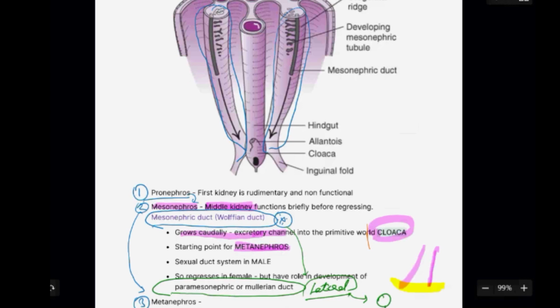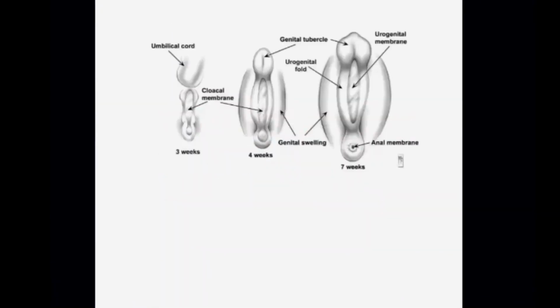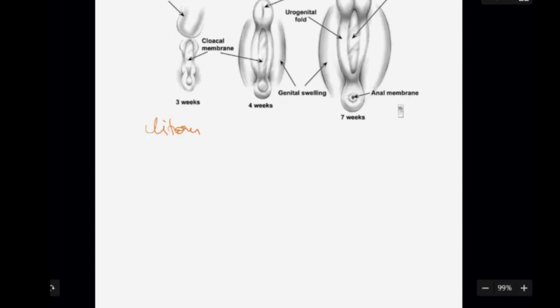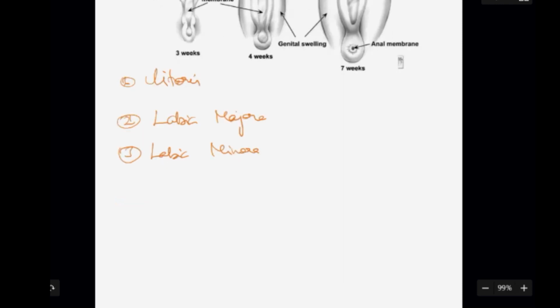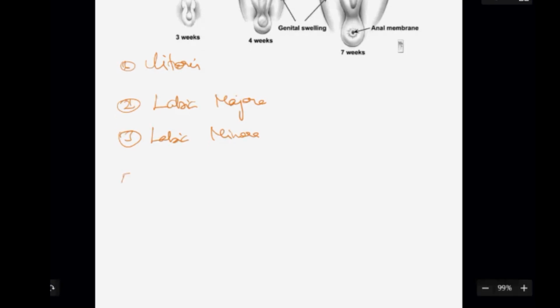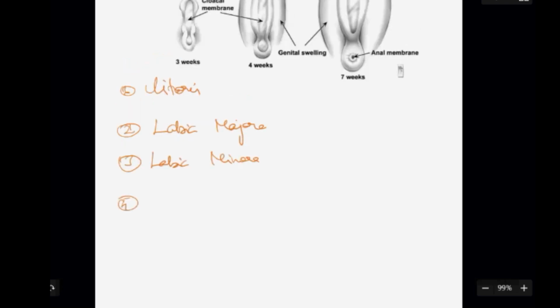This urogenital sinus will differentiate to form the lower third of the vagina, and along with that it is going to form the external reproductive organs: the clitoris, labia majora, labia minora, and the clitoris also has inner parts. Basically, this is what is formed by the external reproductive system.